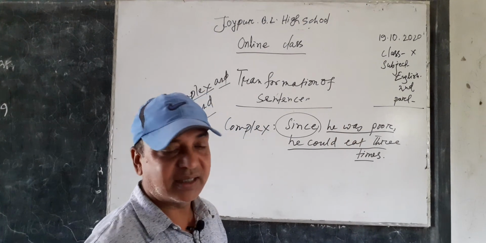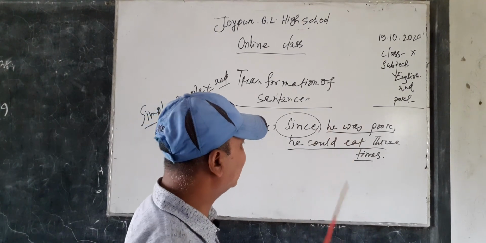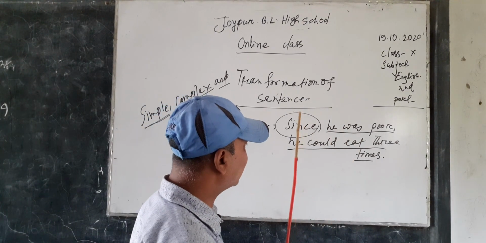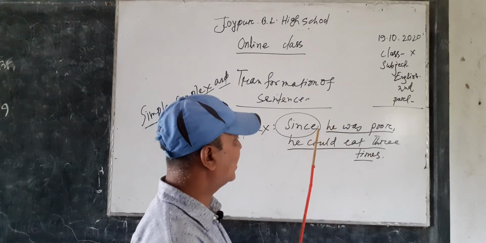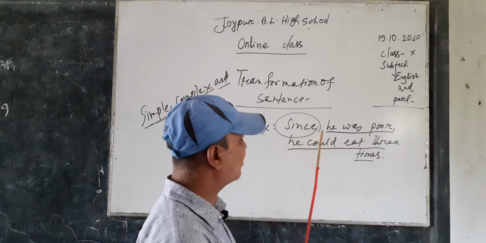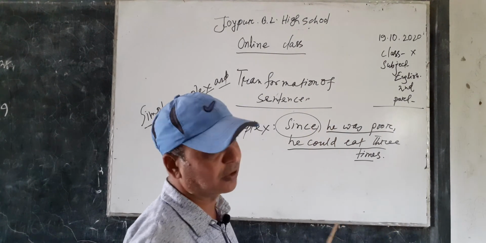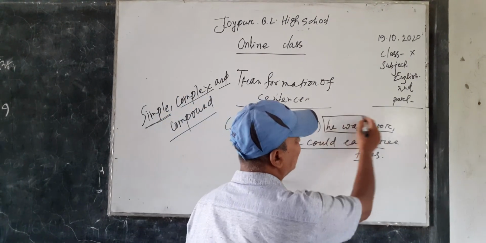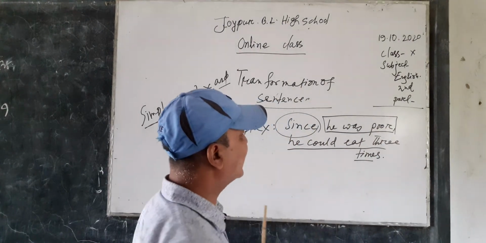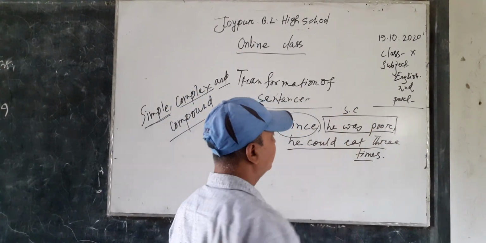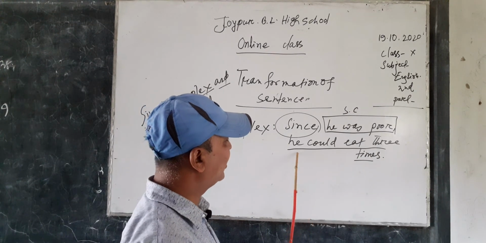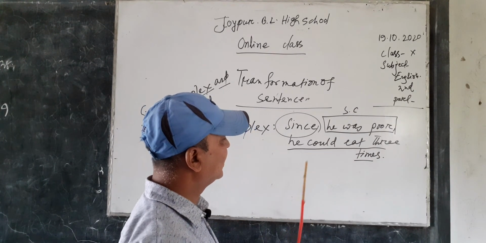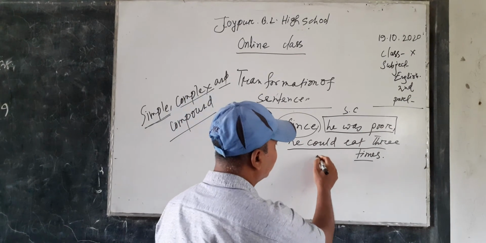So, dear learners, this is a complex sentence because there is a subordinating conjunction, and I have already mentioned that a subordinating conjunction is placed before a subordinate clause. So, he was poor is a subordinate clause, and the clause which is free from a subordinating conjunction is the principal clause.